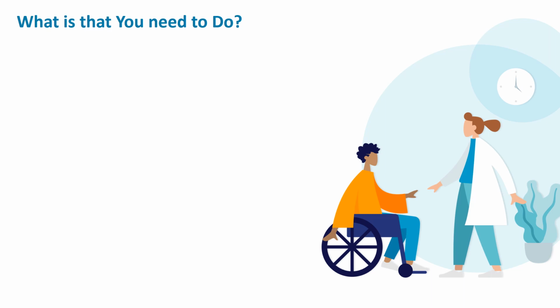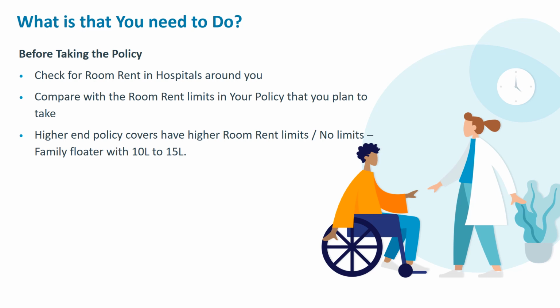So what should a policy holder do? It is at two stages. First, at the time of taking a policy, check for hospitals around your locality, the various kinds of wards and the room rent for those wards, and what you can afford or what is your expectation, and align your policy so that the room rent limit closely matches it. This is of course good for planned hospitalization. In an emergency, of course, anybody could get admitted anywhere and this trick is of little help. But for most planned hospitalization, this does work out.